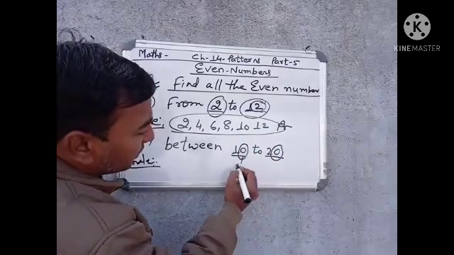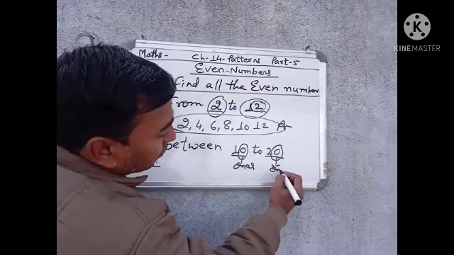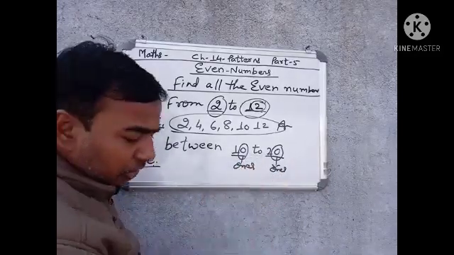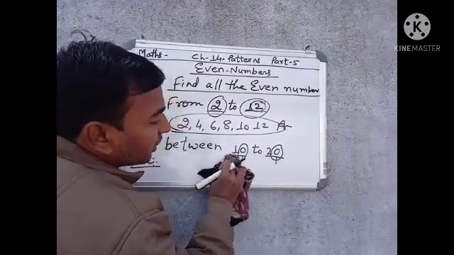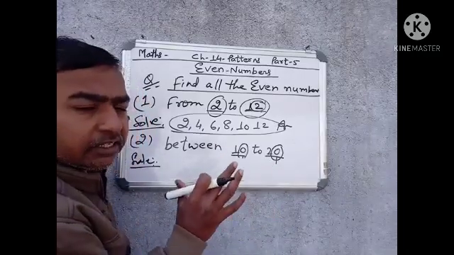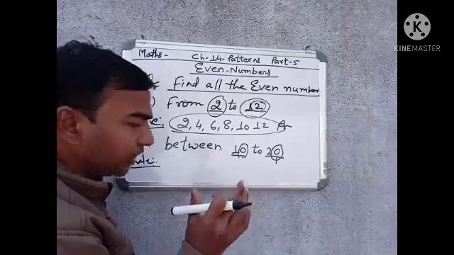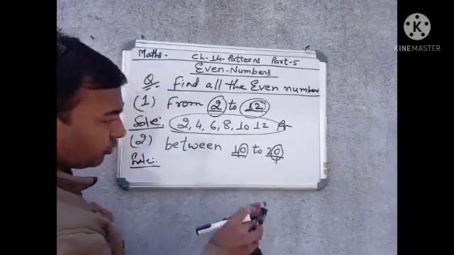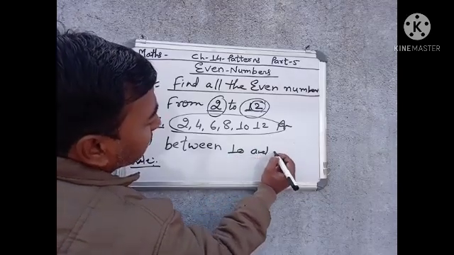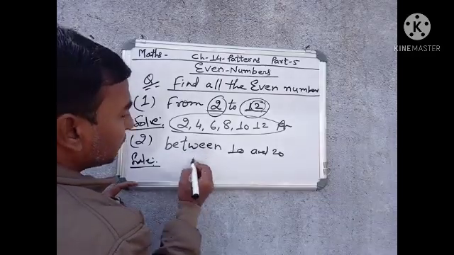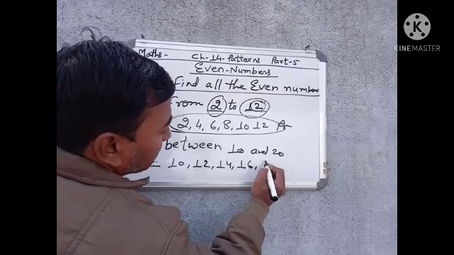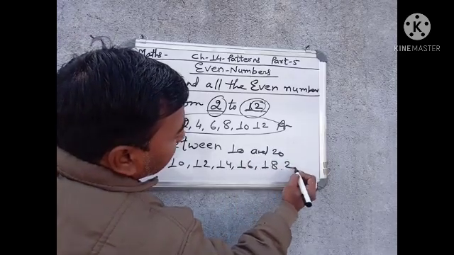So when we write the even numbers between 10 and 20, we will write both given numbers as even numbers too. So the answer is 10, 12, 14, 16, 18 and 20.